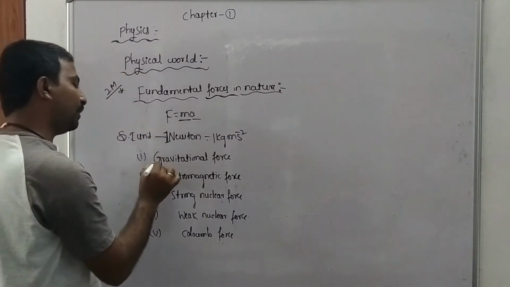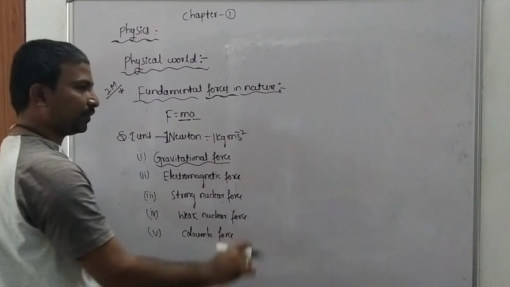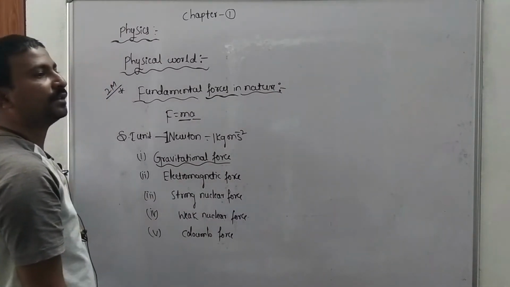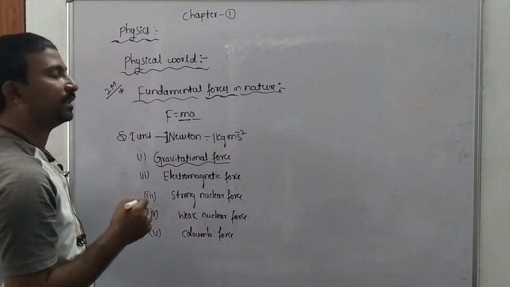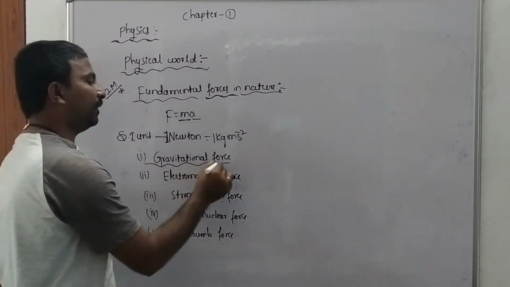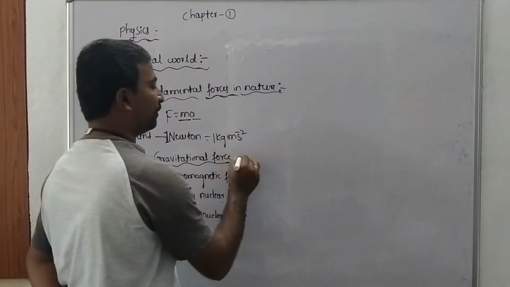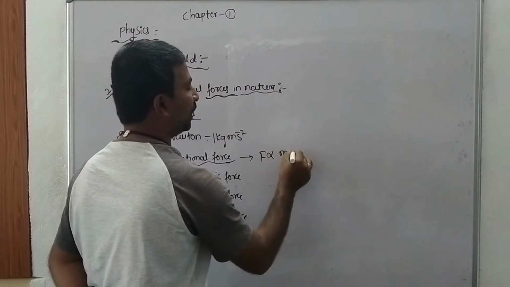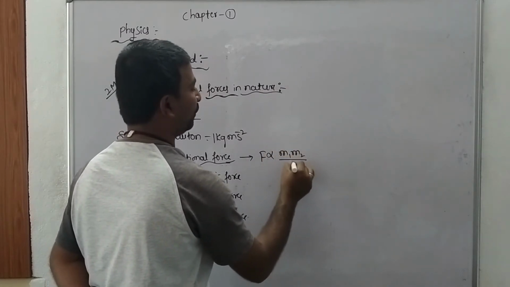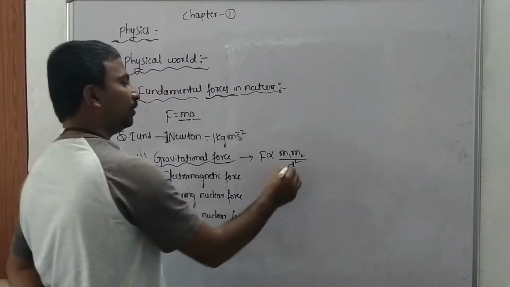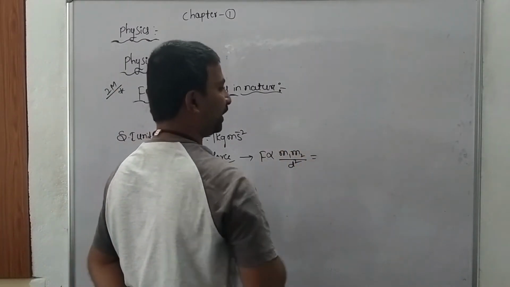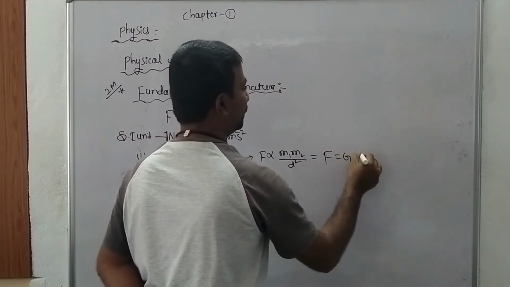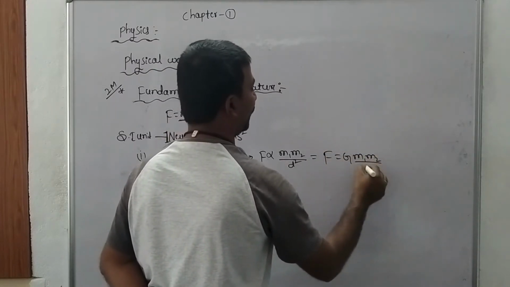Okay, so first one, gravitational force. The force of attraction between the two bodies by virtue of their masses is called gravitational force. Therefore we can write F is proportional to m1 m2 divided by d square. Removing the proportionality, we write the gravitational constant: F is equal to G m1 m2 by d square.